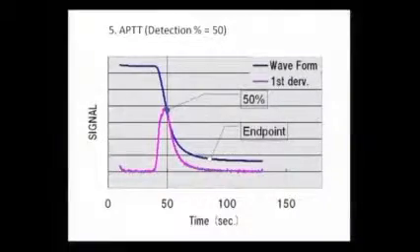Then the Sysmex people will tell you, no, it's actually not 50%. It's actually the peak, the deepest point of the first derivative. So the machine, by its algorithm, is doing a first derivative, and the deepest point of the first derivative is your clotting time. It's not 50%, though it may be closer to 50%. It's a mathematical derivative of the clotting time, not just an arbitrary 50%. So that is good information: the machine actually uses an arithmetical calculation to give you the clotting time.